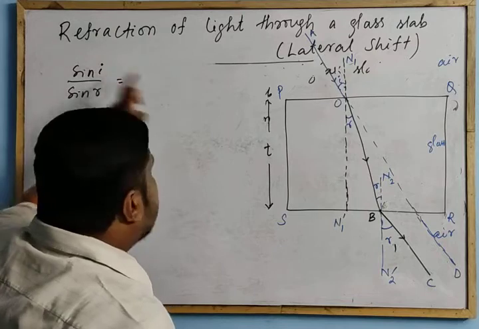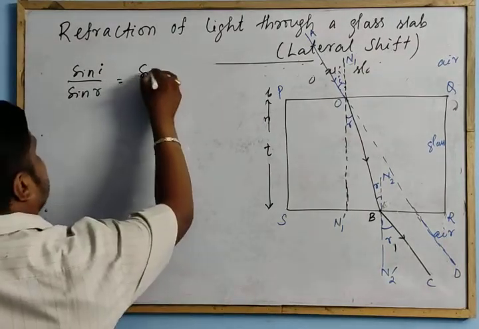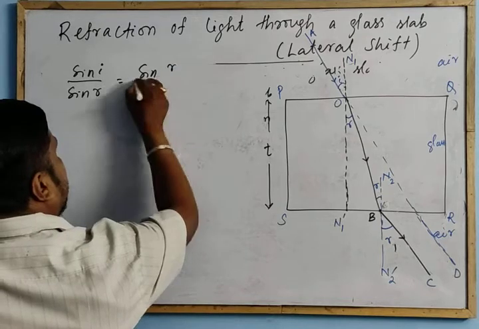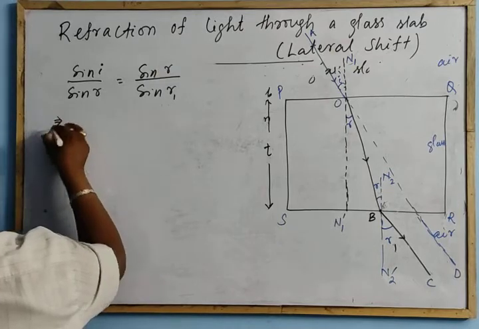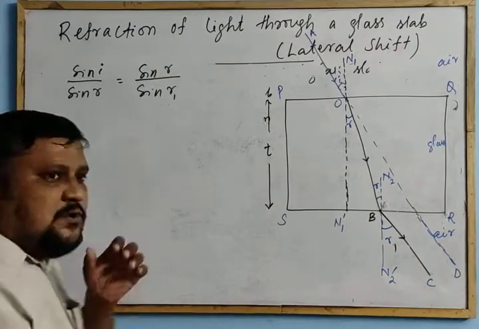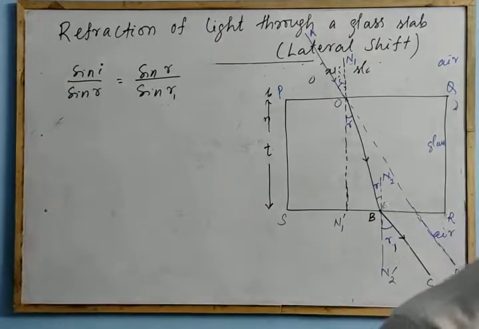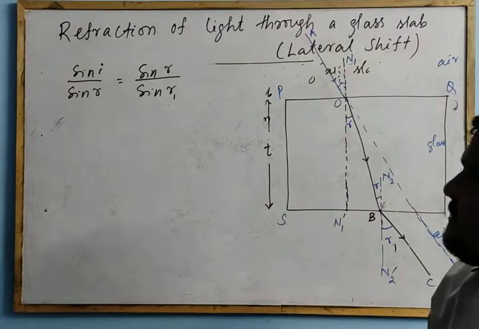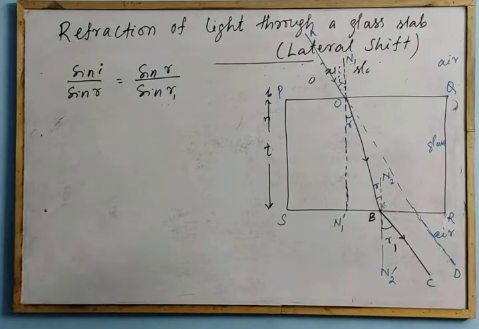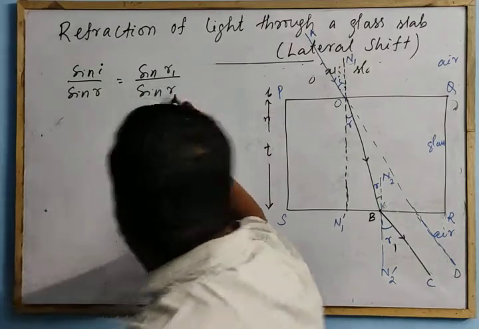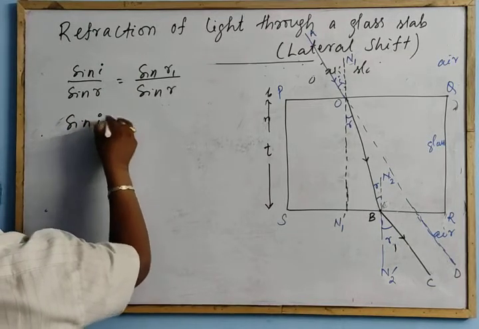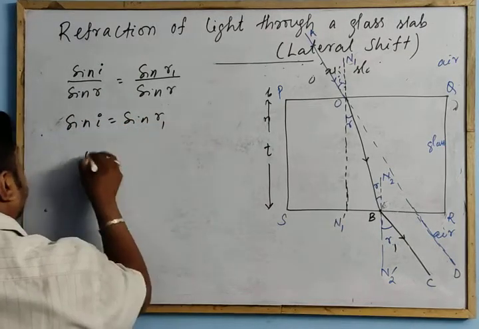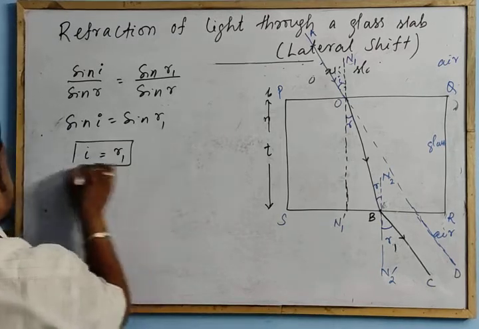So the RHS should be equal: sin I by sin R is equal to sin R by sin R1. Equating these two, sin I should be equal to sin R1. So I is equal to R1.